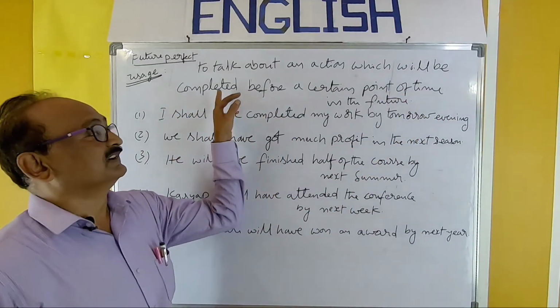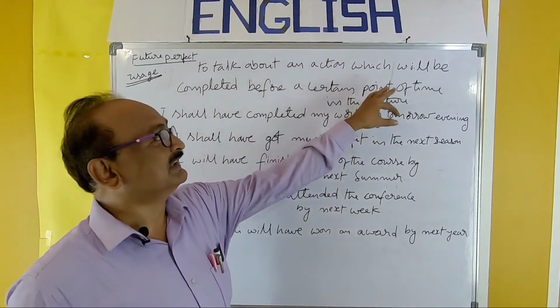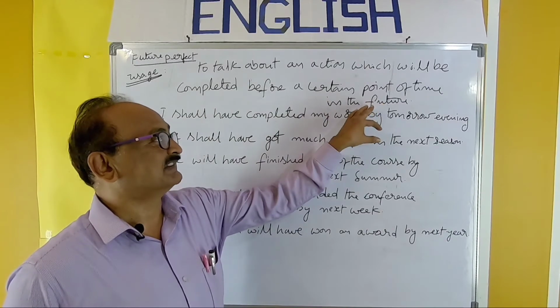So here it expresses an action which will be completed before a certain point of time in the future.